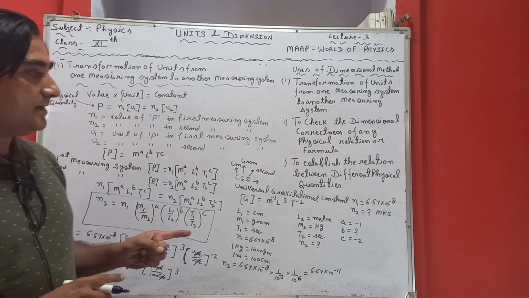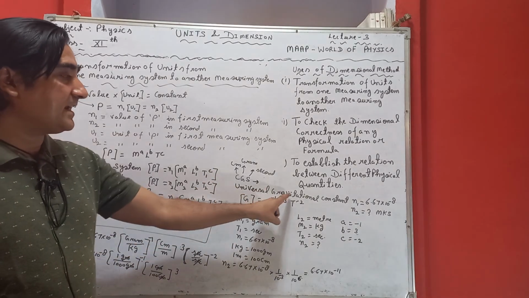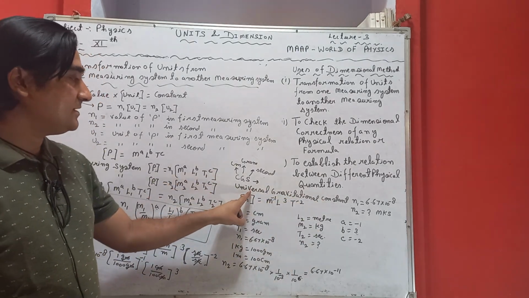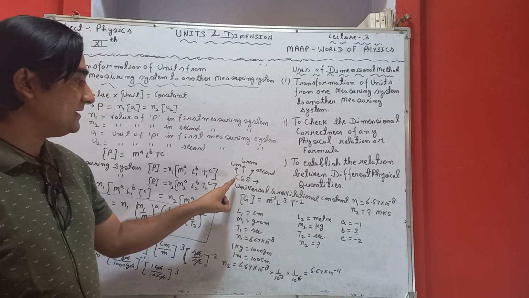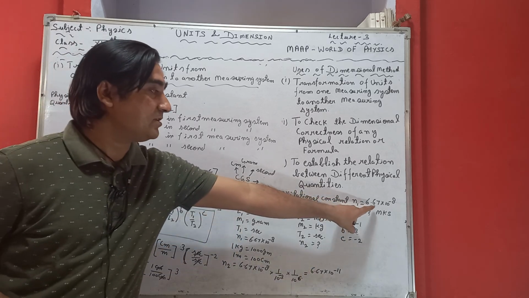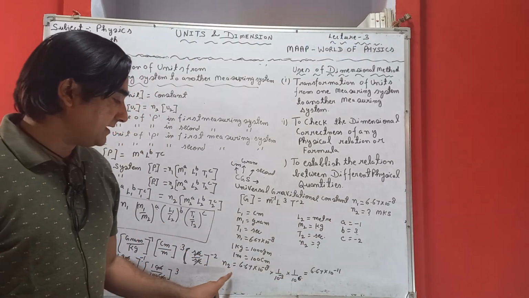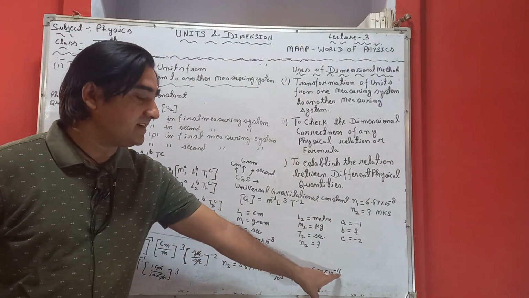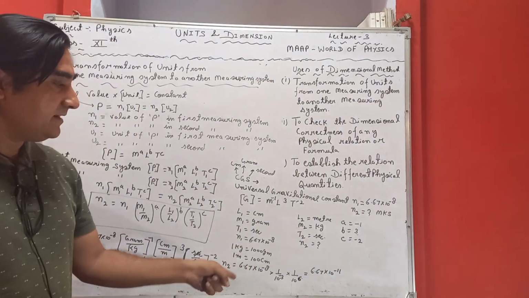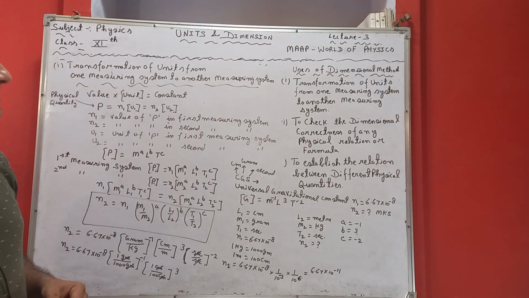So we can say that the universal gravitational constant in CGS system is 6.67 into 10 raised to power minus 8, while it is 6.67 into 10 raised to power minus 11 in MKS system.